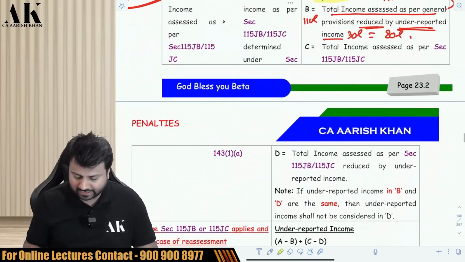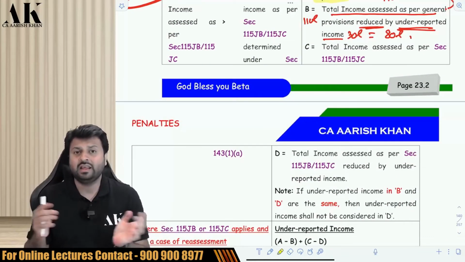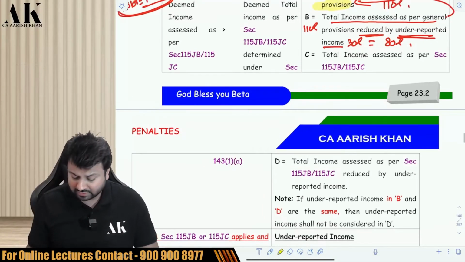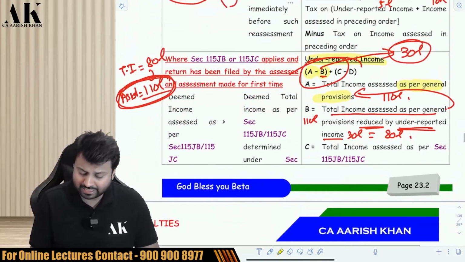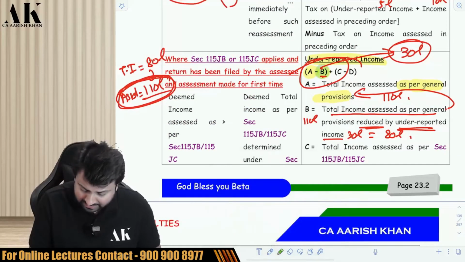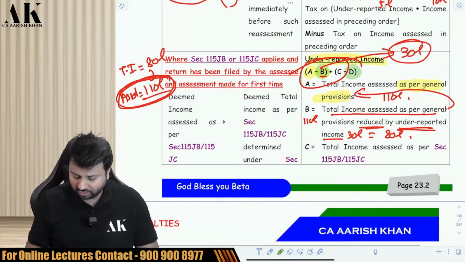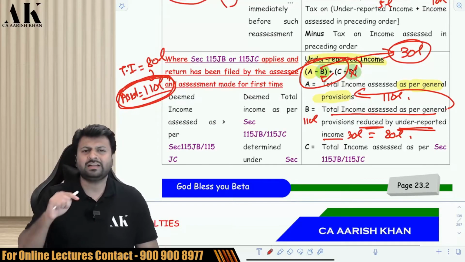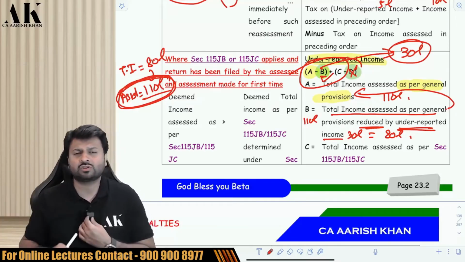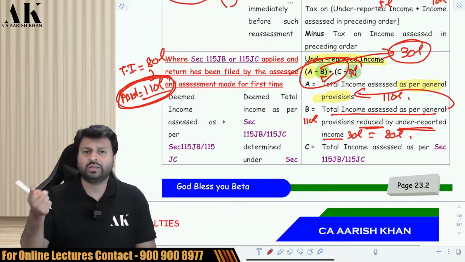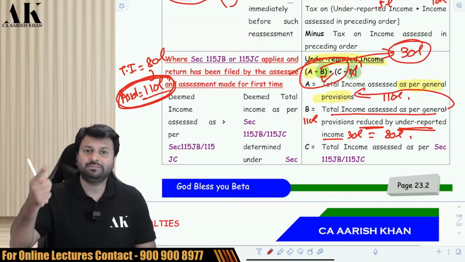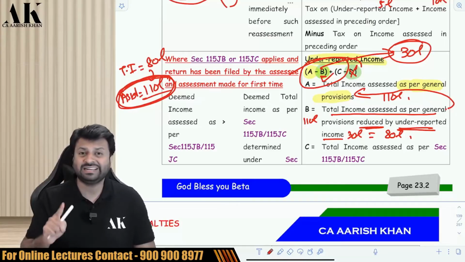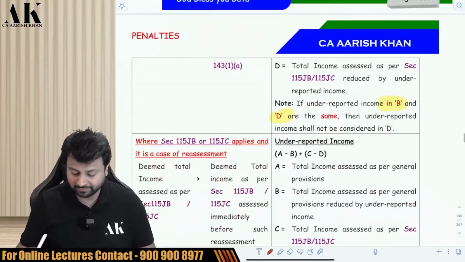Now, one last thing which is said, I cannot explain all these things in great detail without the help of examples. So you need to see some questions in the textbook, which we have done in class. Okay. So sometimes it may happen that the underreported income which is there in B and which is there in D is same. Then the law says that you have to ignore in D and you have to consider that underreported income in B. So it might happen there is some underreported income which is common in MAT also, which is common in normal provision also. So if it is common, then you have to ignore in D and you have to consider in B, because in B the tax rate is higher, in D the tax rate is lower, because in D the tax rate is 15% MAT, but in B the tax rate is 25 or 30%, which is for domestic company. So be very careful. Okay.